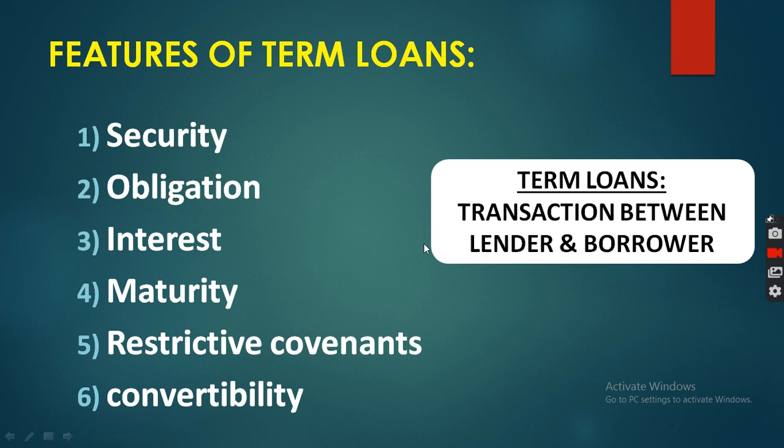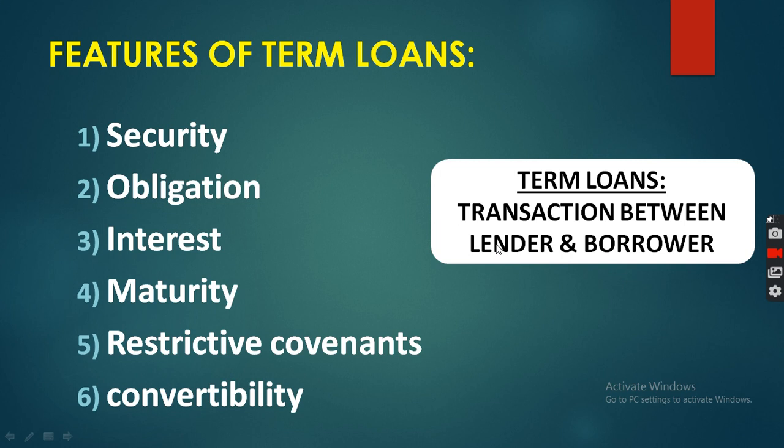Second one, obligations. Obligation means responsibility. If you have taken a loan, what is your responsibility? That you have to pay interest timely and regularly. Clear? So whenever the company takes a loan, it is the obligation or responsibility of the company to pay installment, or you can say interest, timely and regularly. So interest payment, principal repayment. Clear? It is the obligatory part of the borrowers. The borrower has to compulsorily pay interest or installment to the lender.